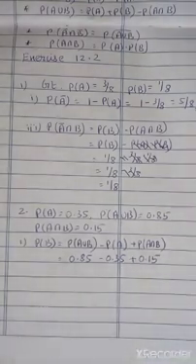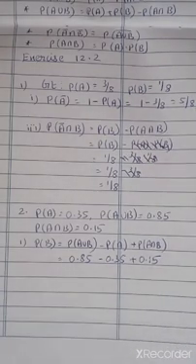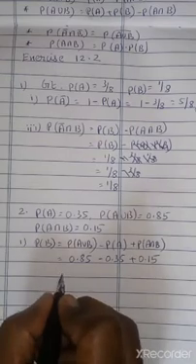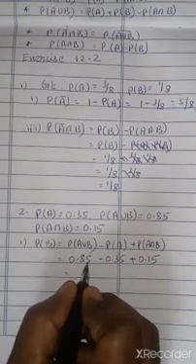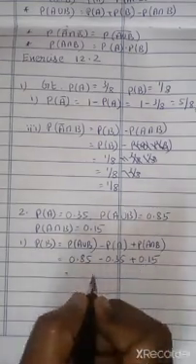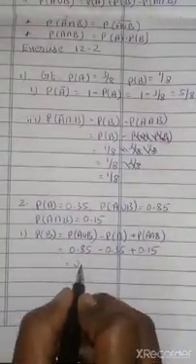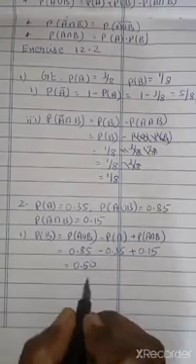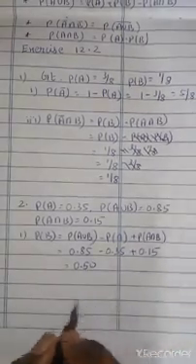If you simplify all those things, you will get the answer 0.65. Okay, so similarly you can do the next two subdivisions.